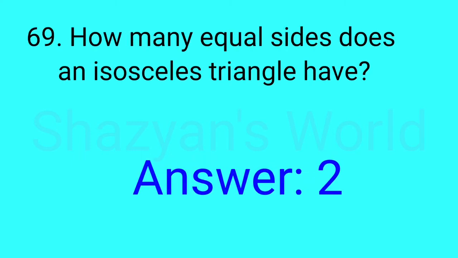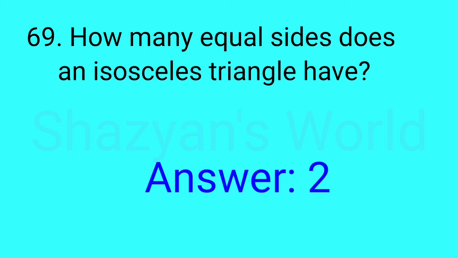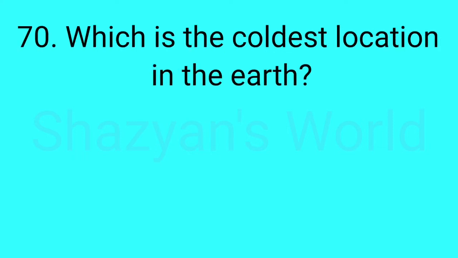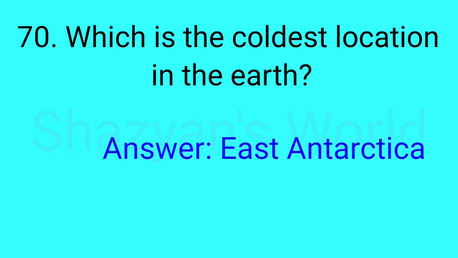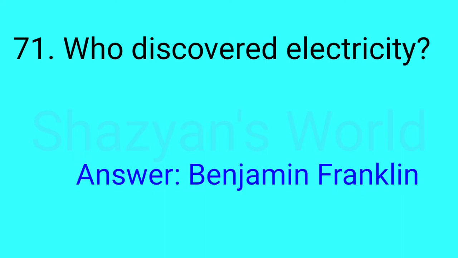How many equal sides does an isosceles triangle have? Answer: 2. Which is the coldest location on the Earth? Answer: East Antarctica. Who discovered electricity? Answer: Benjamin Franklin.